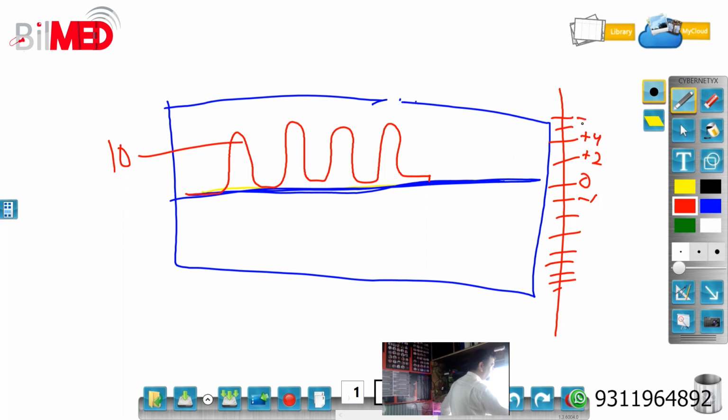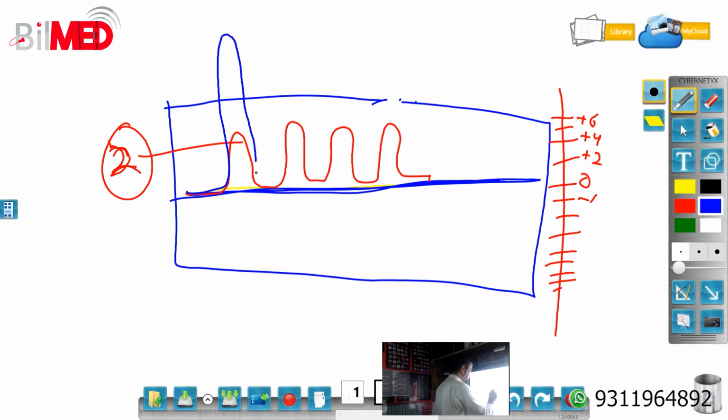+4, +6, for example. Now this cannot be 10. This has to be about a 2. If this pulse height is 2, then only it will come up over here. But if it will not be 2, if it will be 10, this pulse will go like this, and you will not be able to see this.